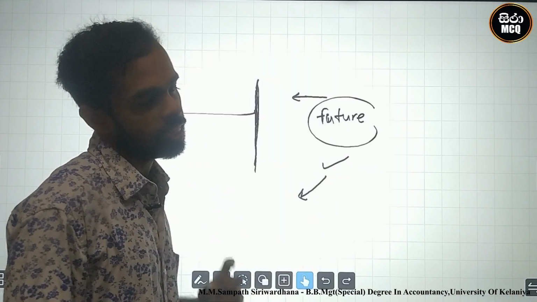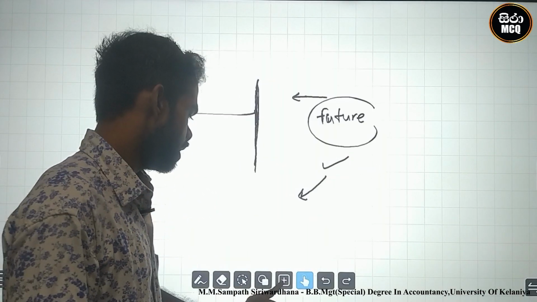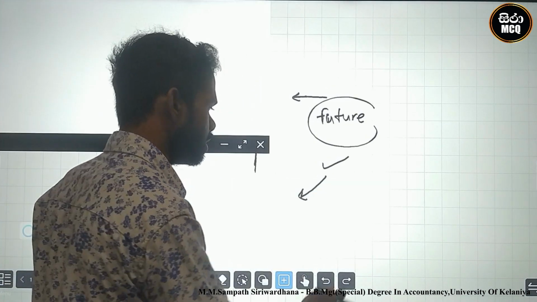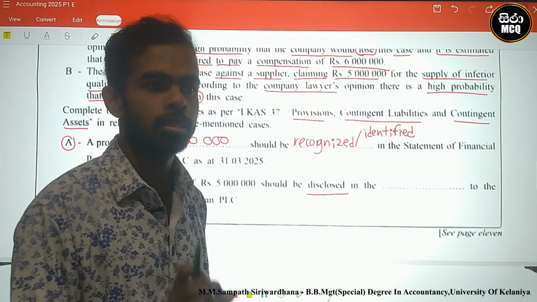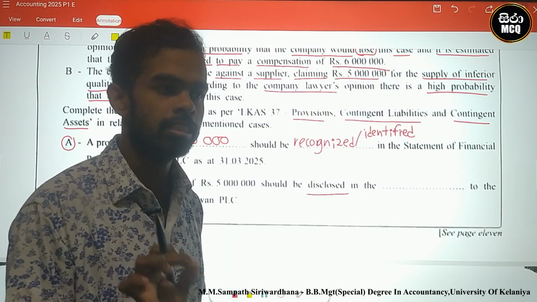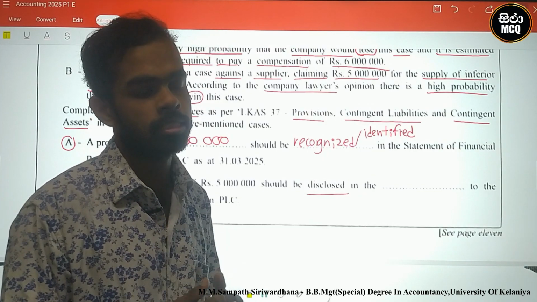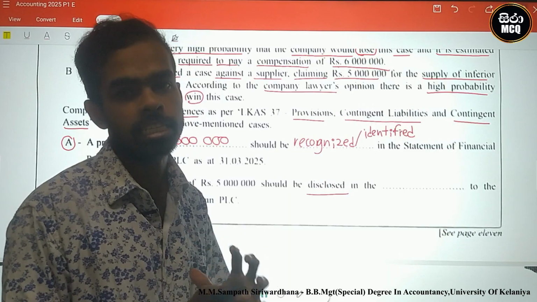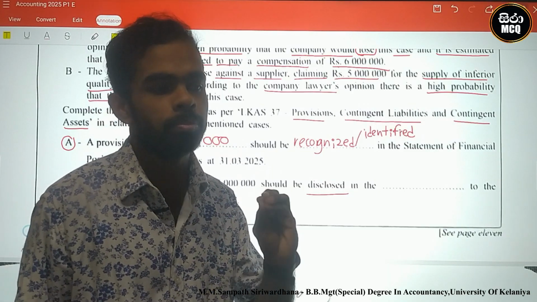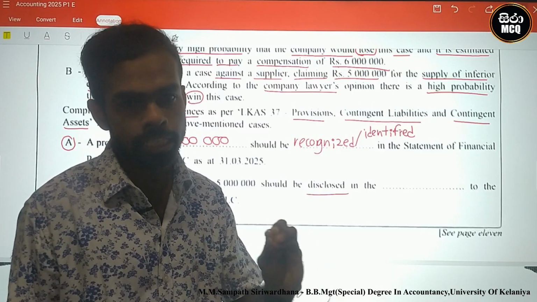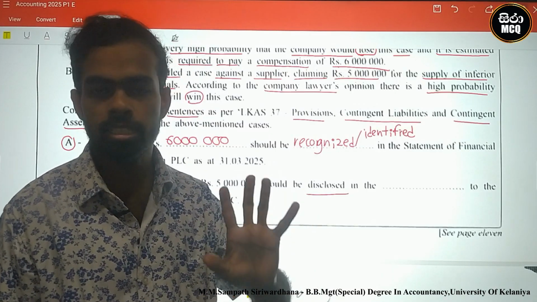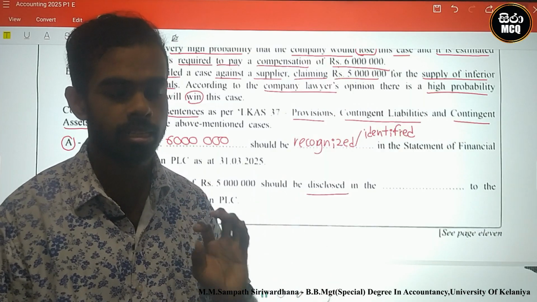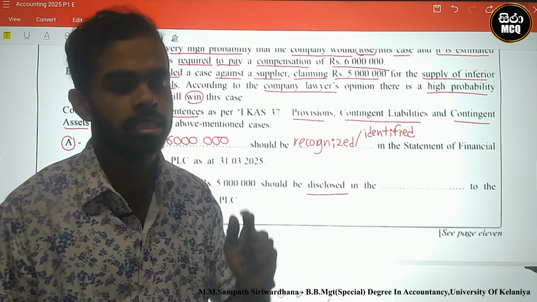Therefore, we cannot impact the financial statements, but we must disclose this contingent asset in the notes. We cannot create double entries in the financial statements.